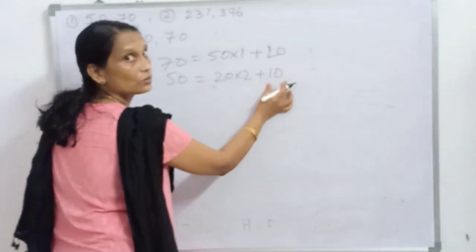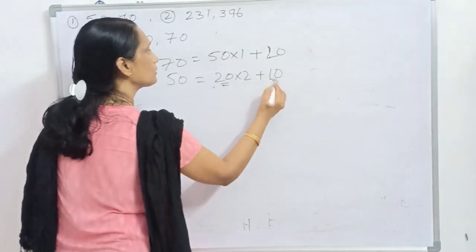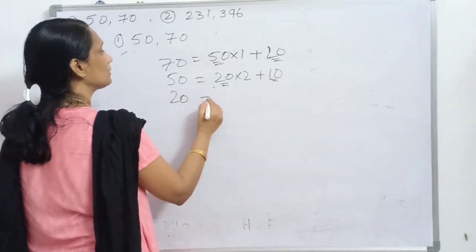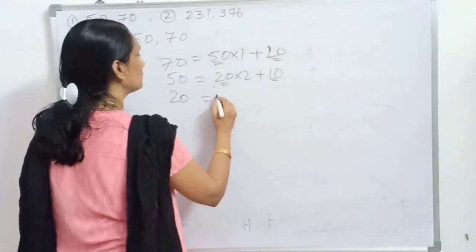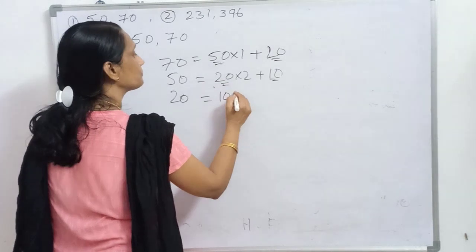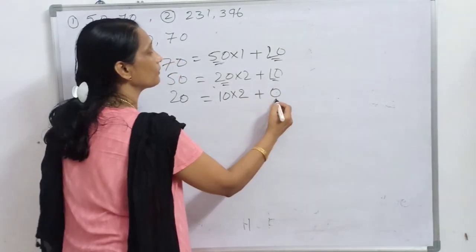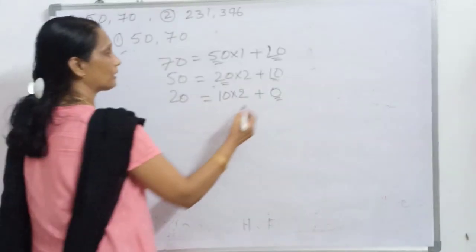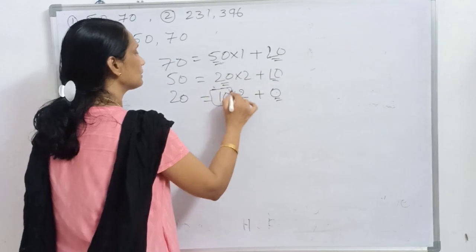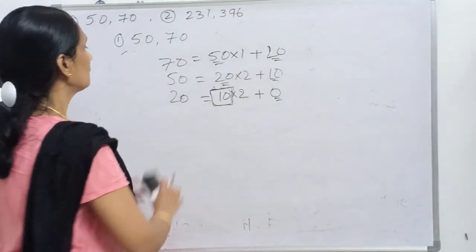Not 0, so again take 20 here. 20 is equal to 10, we have taken the remainder as the divisor, 10 into 2 plus 0. We got the remainder as 0. So here 10 is declared as the HCF. Hope you have understood. Okay, next question.